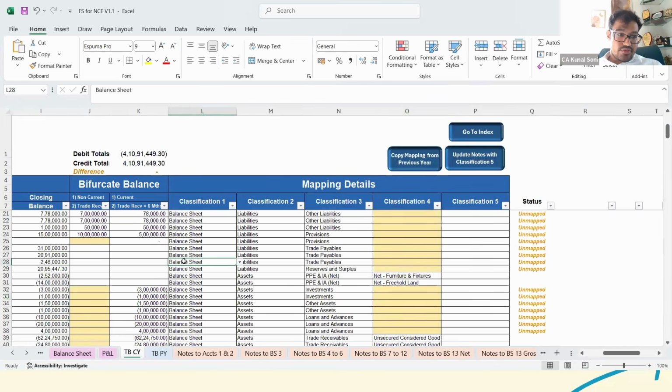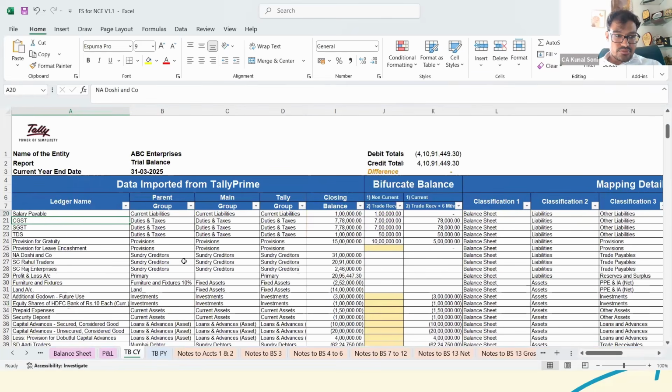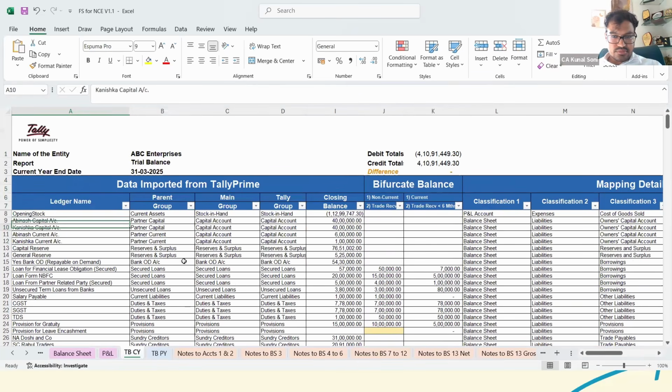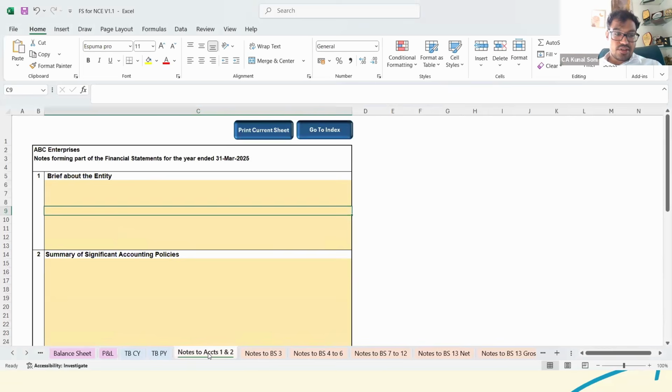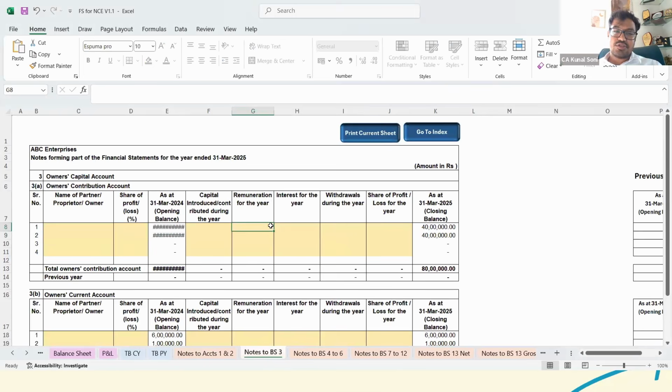So if we are coming here, these are the closing balance figures, the 40 lakhs and the 6 lakhs. So based on the balances, it would populate the same by itself in this particular notes to accounts also. And any segregation further, if you want to do that, out of this much was remuneration or interest or anything, then you could mention the same here from your end.